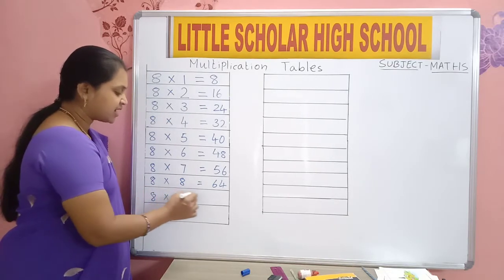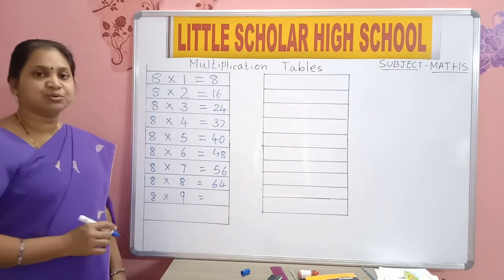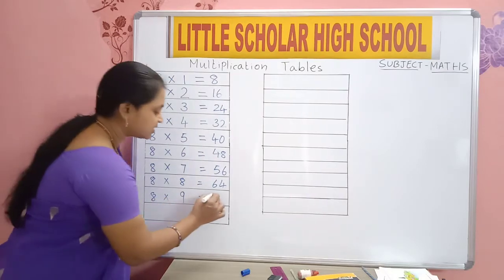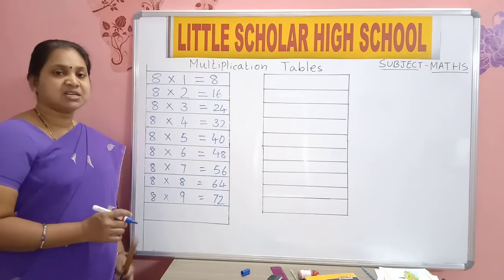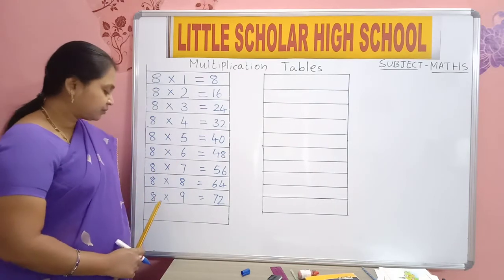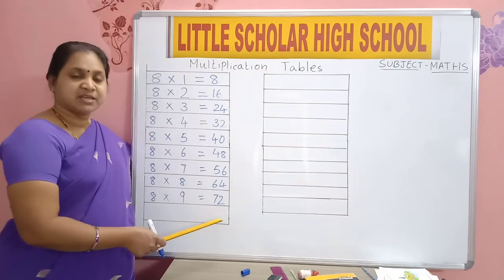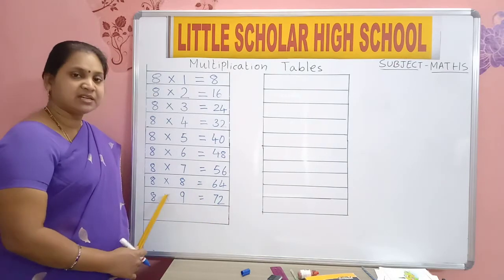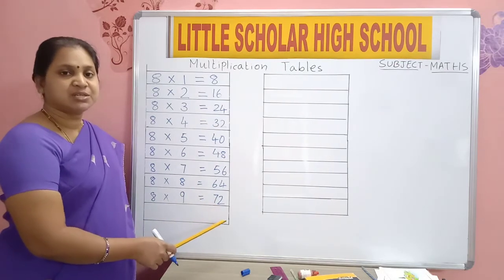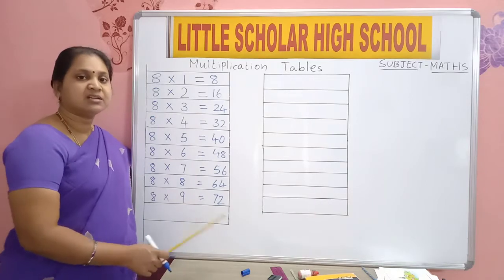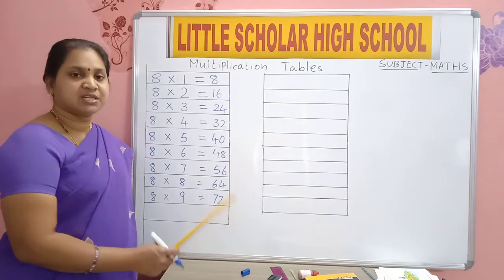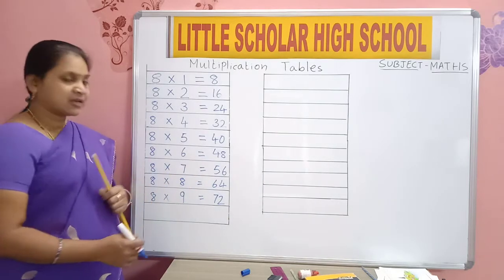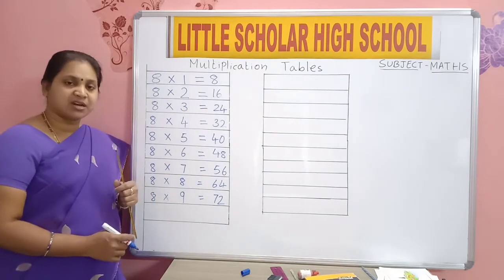9. 8 9s are 72. 8 9s are 72. Come on, say 5 times. 8 9s are 72. Once again, 8 9s are 72. 8 9s are 72. Yes, finished? Yes, all are writing along with me.